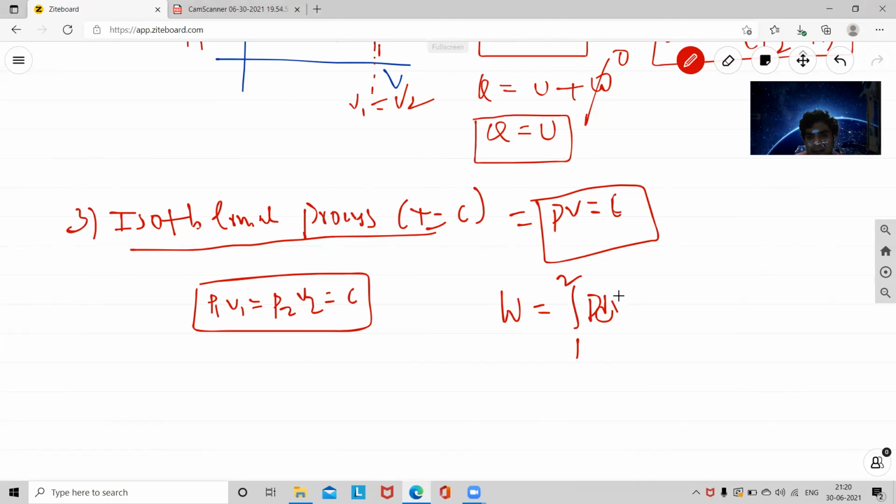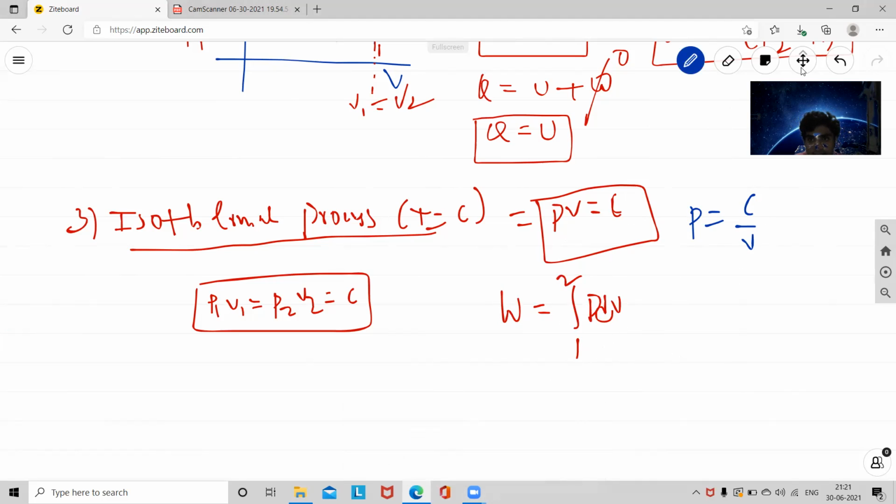I want the value of pressure: P is equal to C by V. Now you can substitute this value in this relation and you will get the W value.